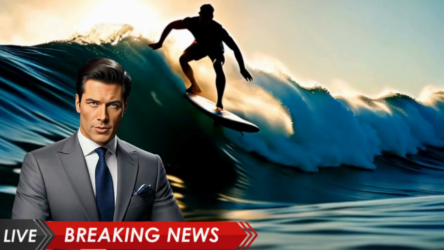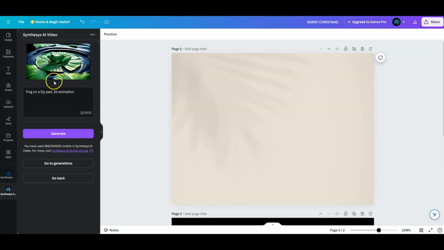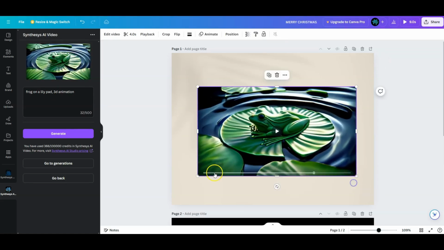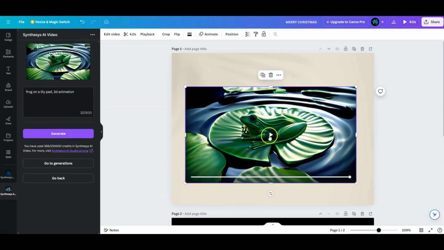The best part, you could do this inside of the popular free image and video editor Canva. We're completely integrated with that platform. Here, let me give you a brief demonstration of just how easy it is to bring your imagination to life.